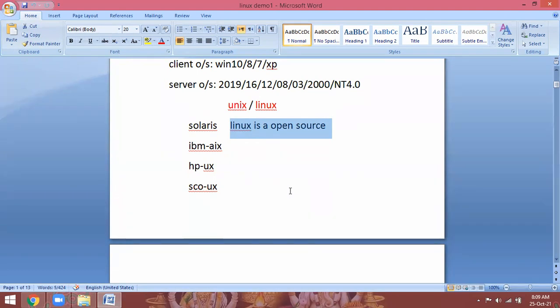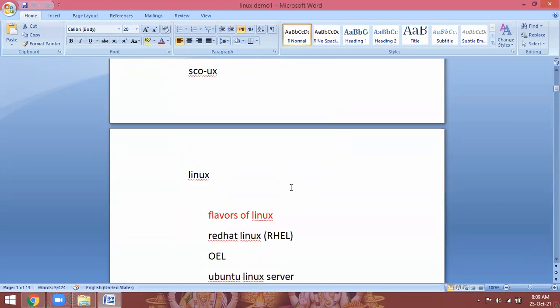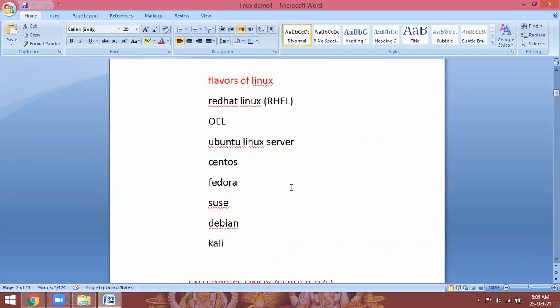Like that, in Linux, we have a number of flavors: Red Hat Enterprise Linux, Oracle Enterprise Linux, Ubuntu Linux Server, CentOS, Fedora Linux, SUSE Linux, like that. Number of flavors are there. But what we are going to learn is Red Hat Enterprise Linux. Most of the servers in production environment, we are going to use Red Hat Enterprise Linux servers.